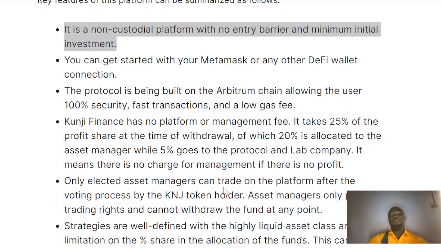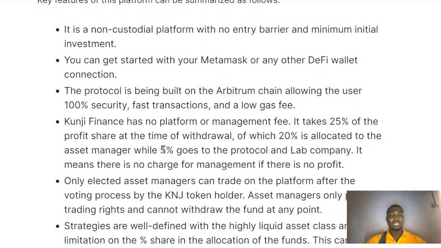So it's only when there is actually profit in the ecosystem. If there is no gain in the ecosystem, there is no money to be shared and all that. That is why it's actually advisable for us to key into the ecosystem. It's a good platform for us. This is a very good investment, looking at different forms of investment and how we can go about it. This is a very good investment that we can key into.